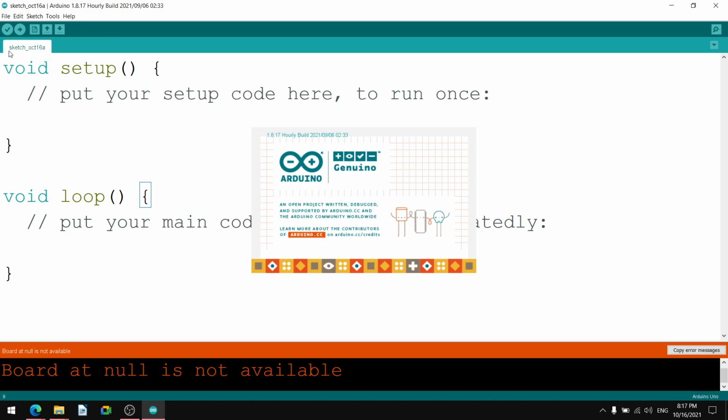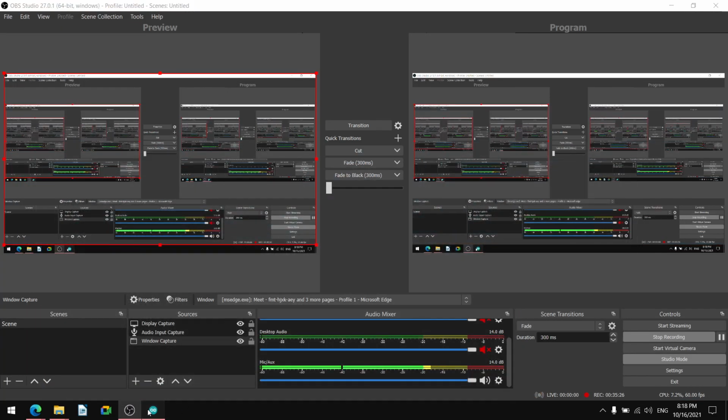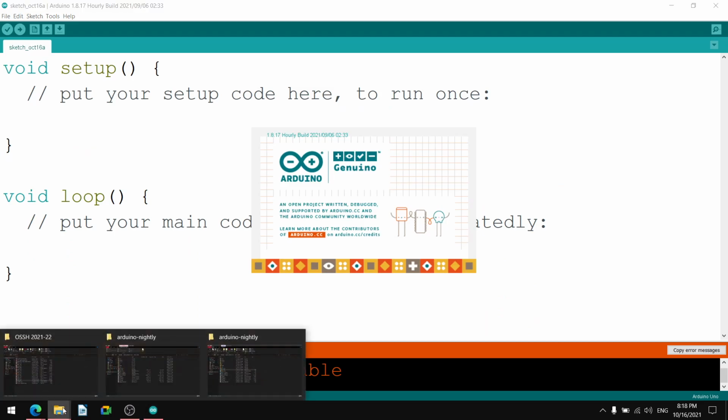Here the sketch name will appear, and here the minimum required program will appear. That minimum required program will be our void setup and void loop, isn't it? So void setup and void loop.